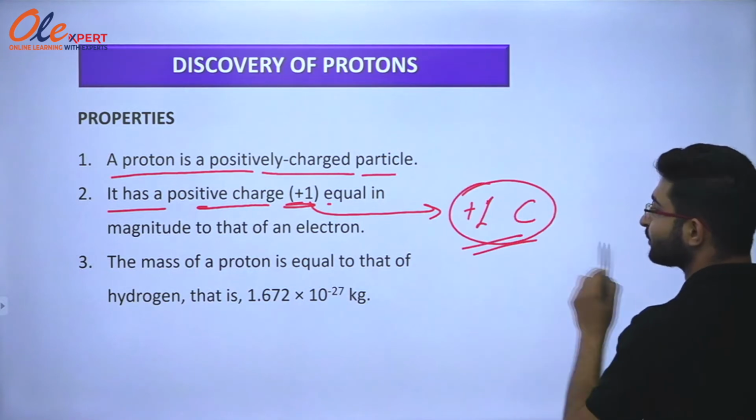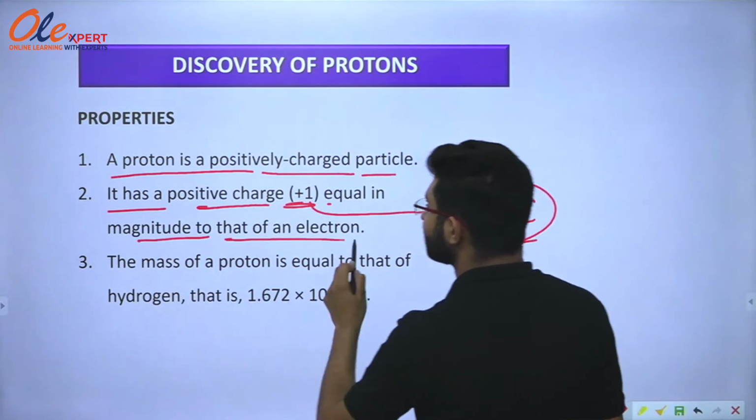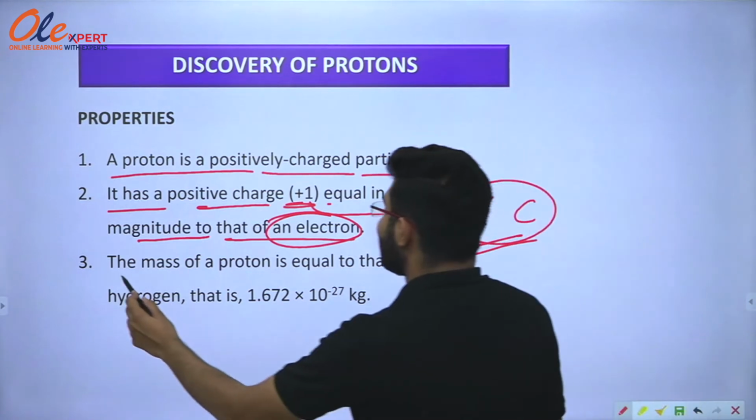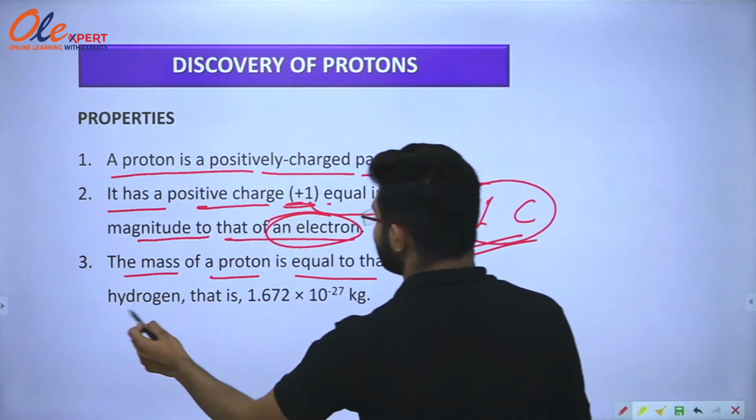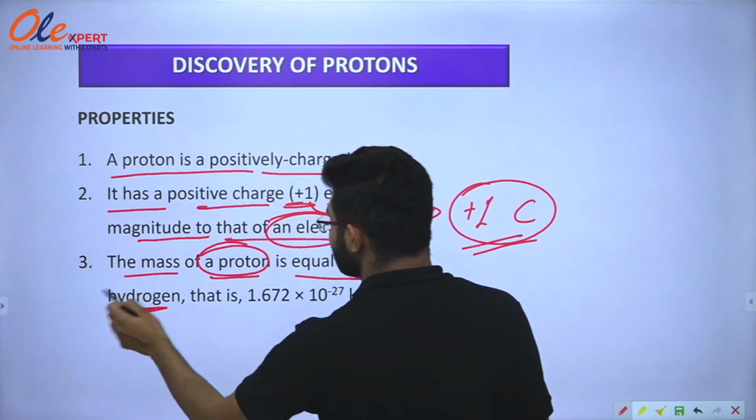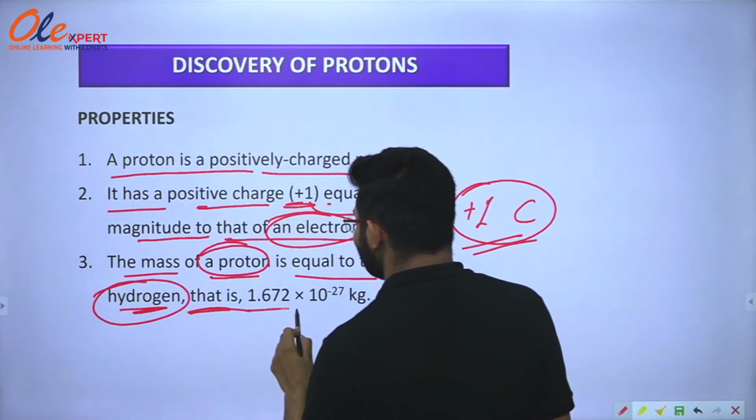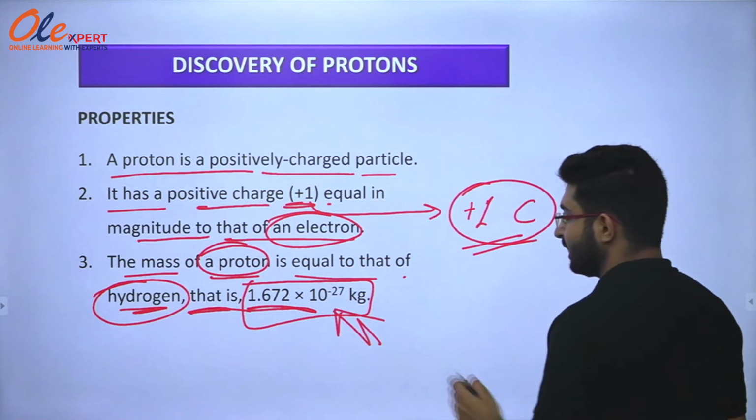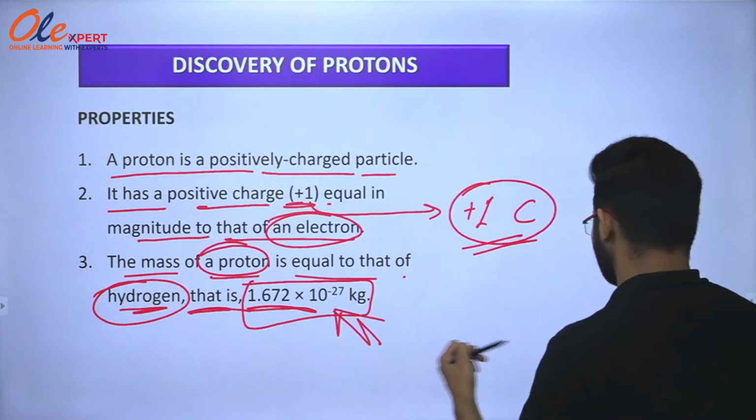It has a charge of +1 Coulomb, equal in magnitude to that of an electron. The mass of a proton is equal to that of hydrogen, that is 1.672 × 10^-27 kg. This was the mass of the proton.